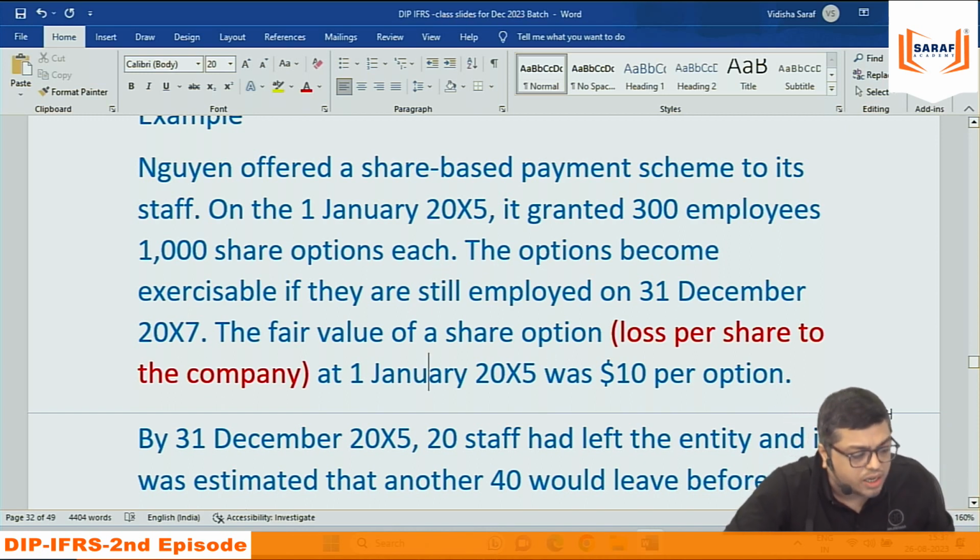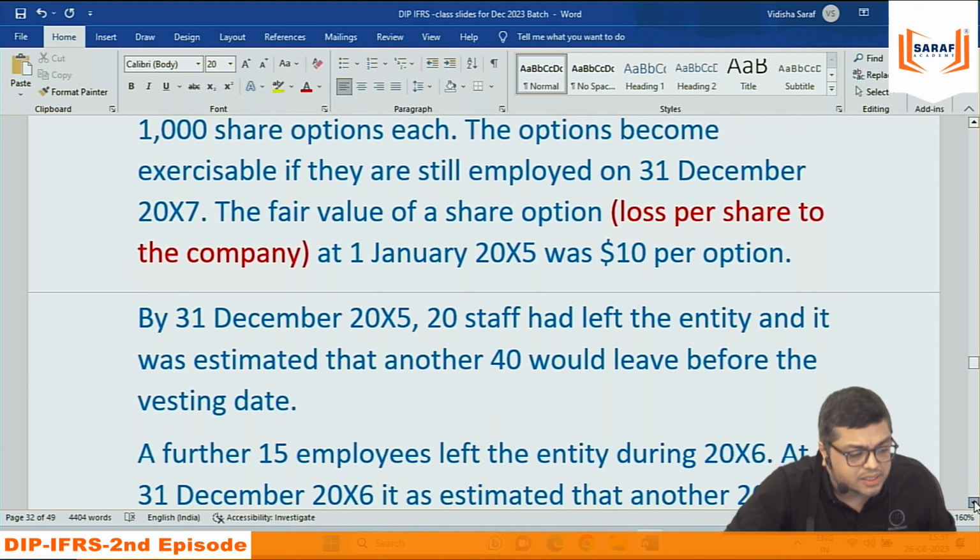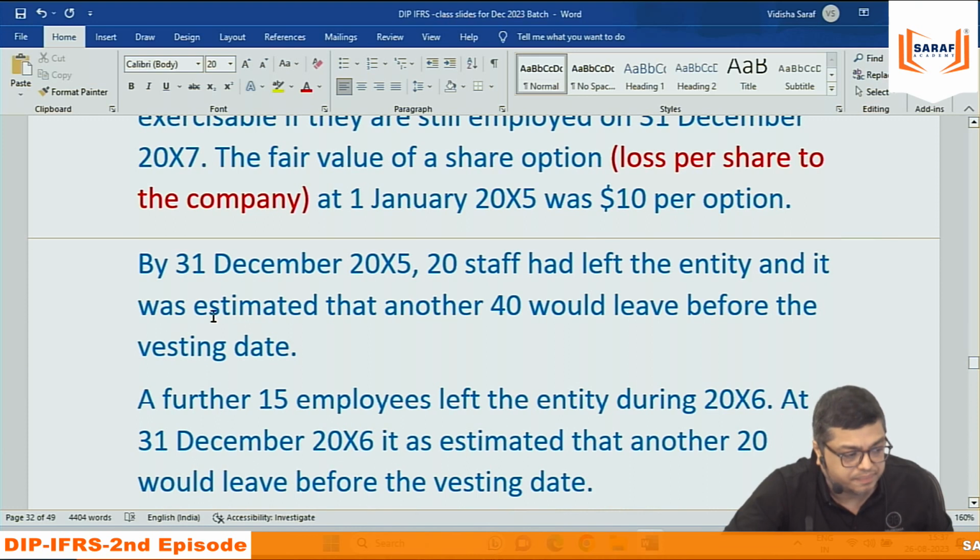Per share the loss to the company will be $10.